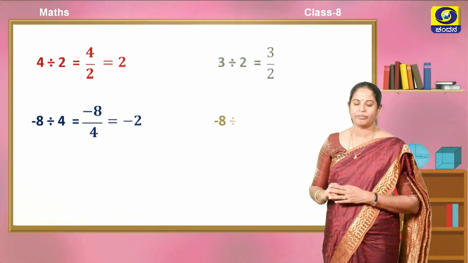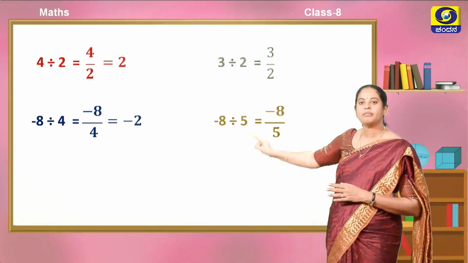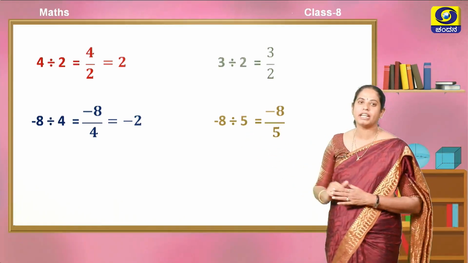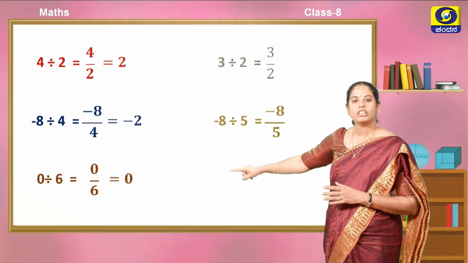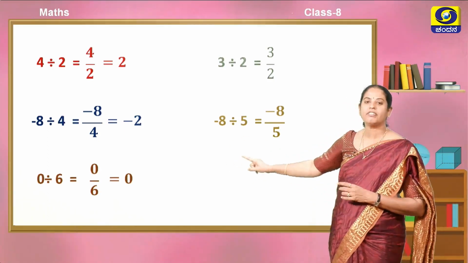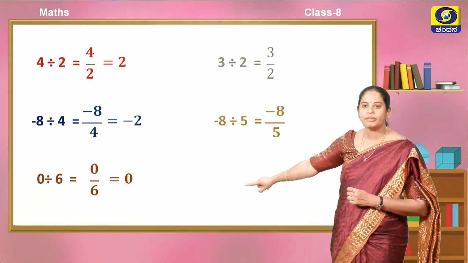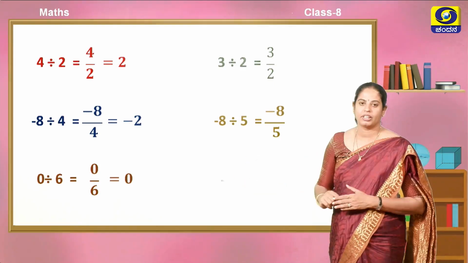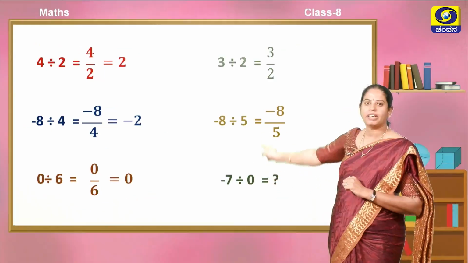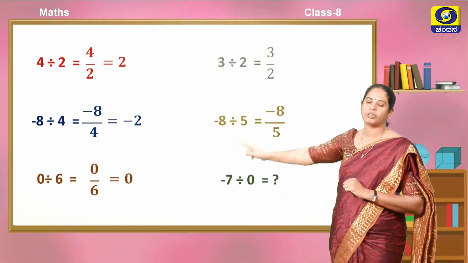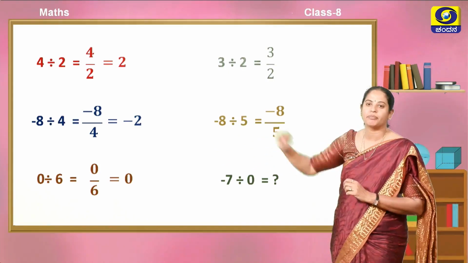When I divide minus 8 by 5, I get minus 8 by 5. Now 0 divided by 6: when I divide 0 by a number, I get 0. When I divide a number by 0, I don't know. But these 5 answers are called rational numbers.